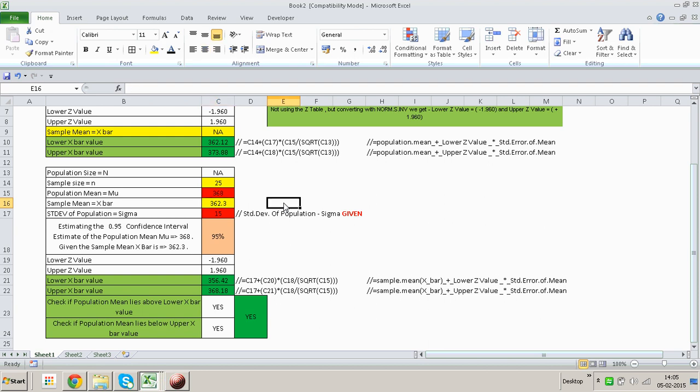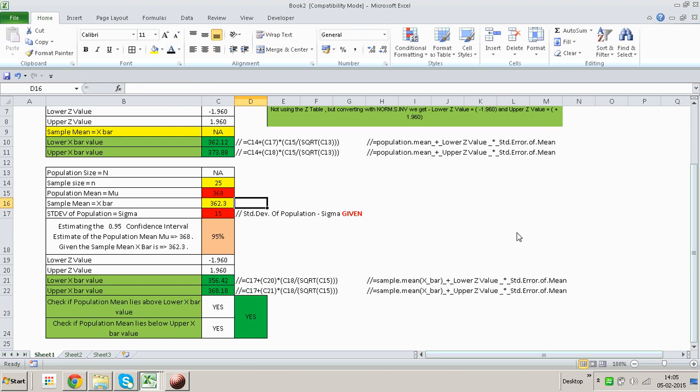I'll take at least 10-15 figures, and then I'll see for 95% of them whether 368 falls between that particular range, yes or no. So at least 95% of the time I should get yes in place of no in this green box. So let's see.